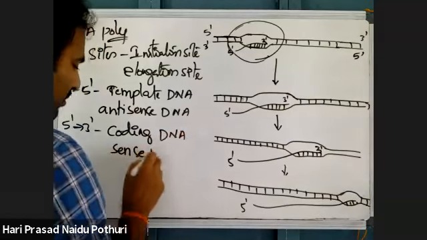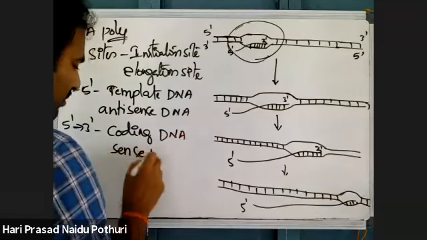I will repeat. Siddhi, listen once again. Here, this is what we are calling the transcription bubble or transcription unit. In the transcription unit, there is addition of a primer. A primer is nothing but an oligonucleotide.